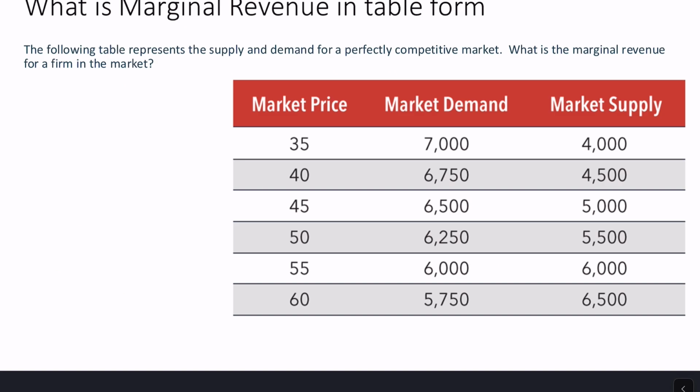All right, one type of question I might ask you is, here's a table. I have market price, market demand, and market supply, and this table represents the supply and demand for a perfectly competitive market. The question on the exam might be, what is the marginal revenue for a firm in this market? You have to put together your knowledge and come up with what the marginal revenue would be. So I want you to pause here and try to come up with a solution.